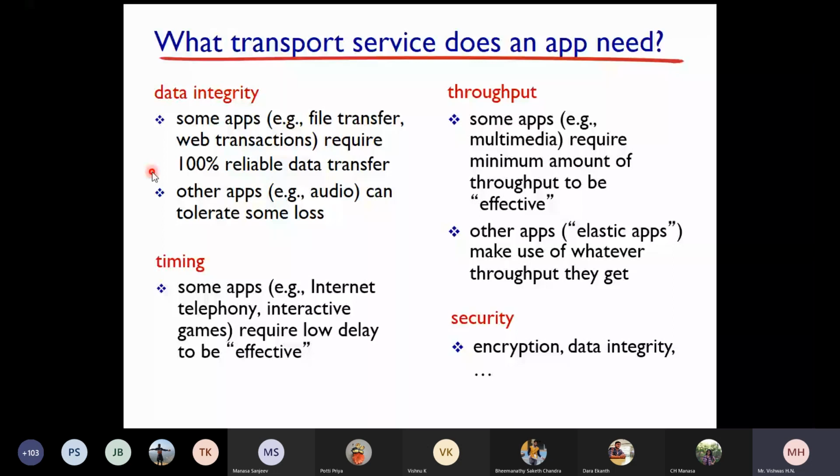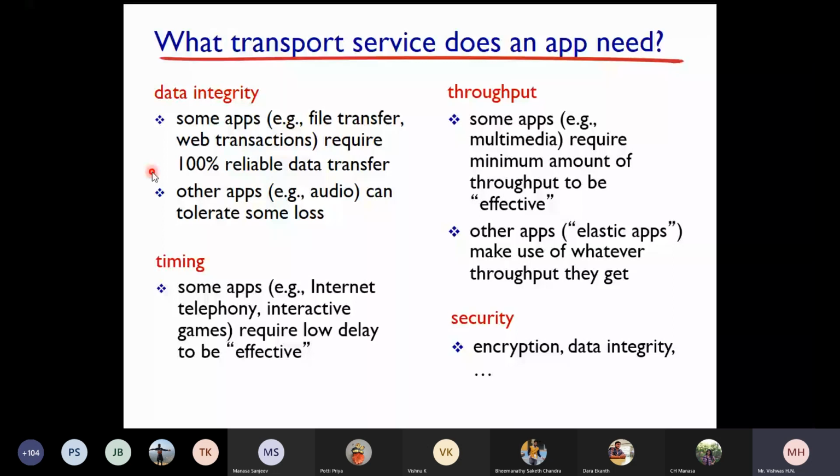Some applications require low delay to be effective. Of course, internet telephony and interactive games all require very low delay. For example, video conferencing: if there is a delay for every frame, the communication will not be good. For any kind of data transfer, even if there is a little delay, you can tolerate it, you can wait, and definitely you'll get the response.